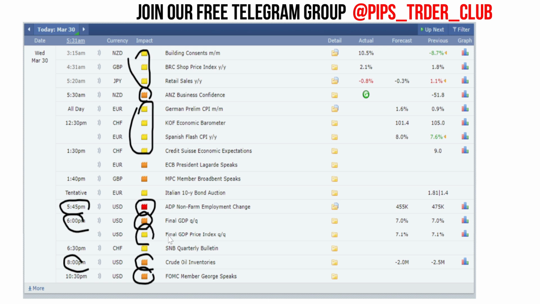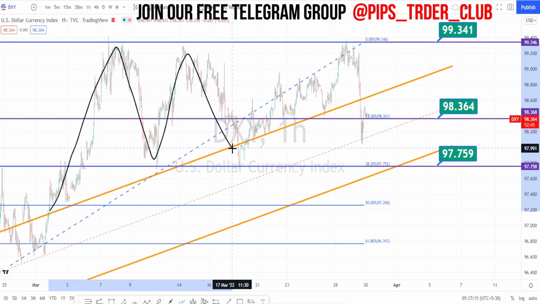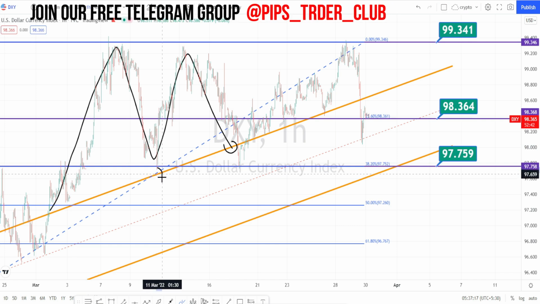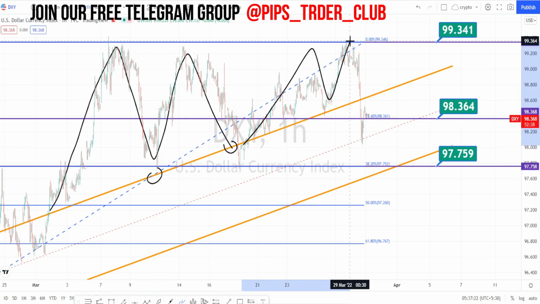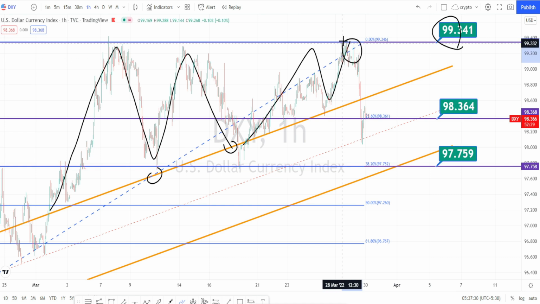Let us look at the dollar index. I'm in the hourly time frame of the dollar index. When we look at the past price action, it was continuously on a bullish trend, taking support on this trend line or support line. All the time it has gone up. It has found resistance at the level of 99.341, and currently also it has found resistance at this level, and the price action has bounced back.